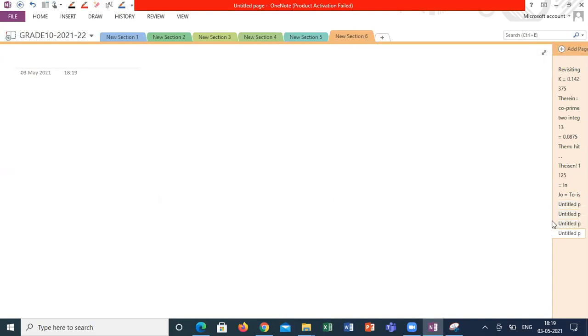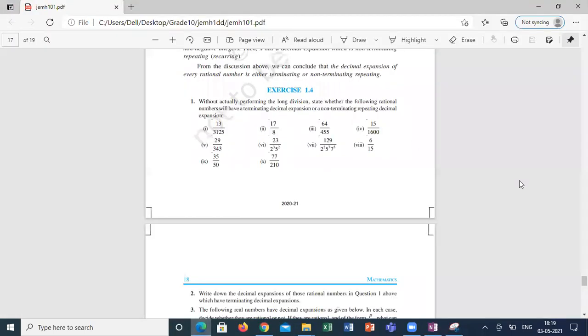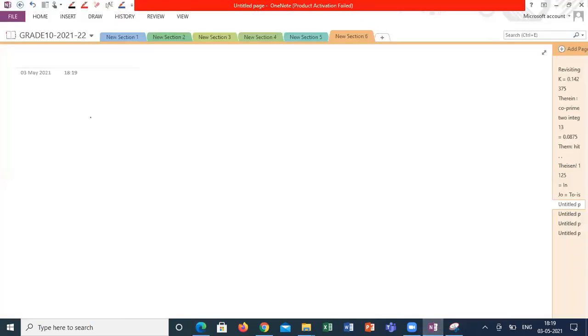Now, what is the next question? Easy or tough? Simple only, no? Easy. Sir, write down the decimal expansion of the rational numbers in question number 1. He is asking for the decimal expansion. How to do this question? The same question you have to take. He is asking us to do the decimal expansions.